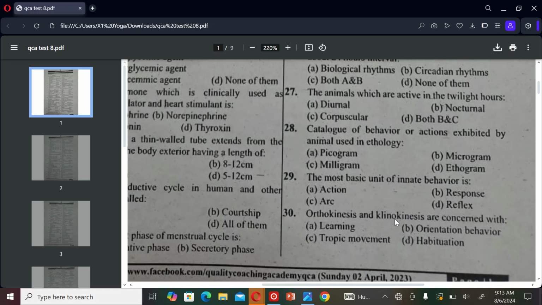The next MCQ is: orthokinesis and klinokinesis are concerned with A. Learning, B. Orientation behavior, C. Tropic movement, and D. Habituation. So the correct option is B, Orientation behavior.